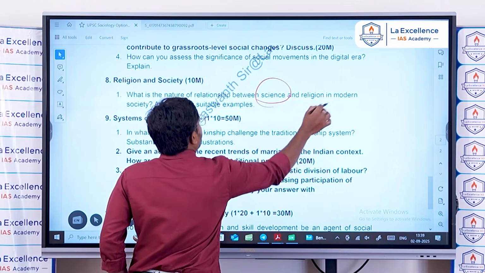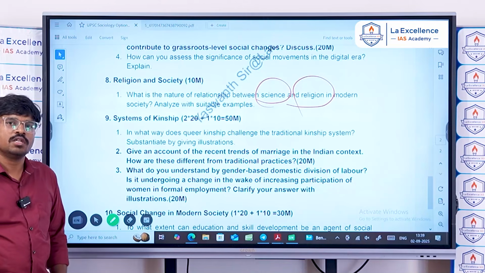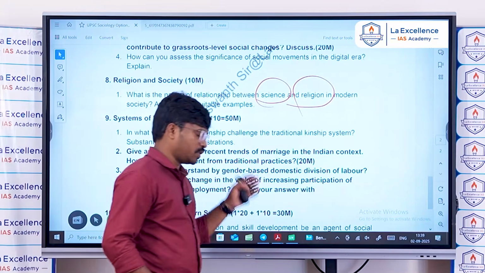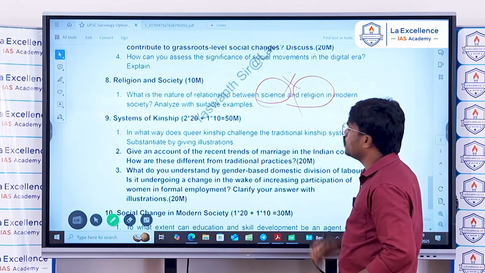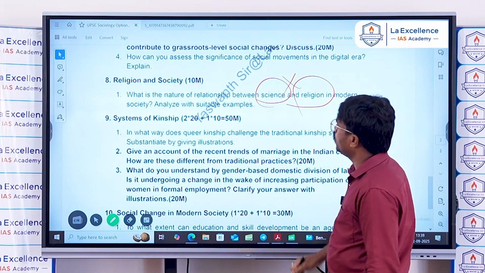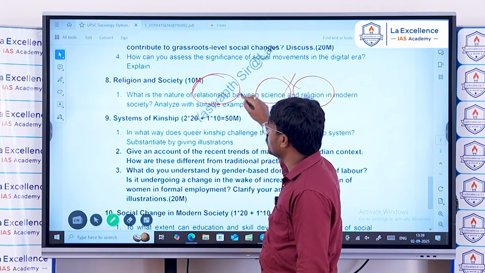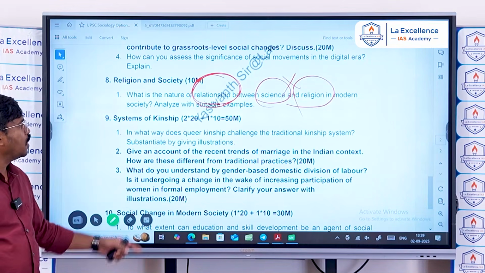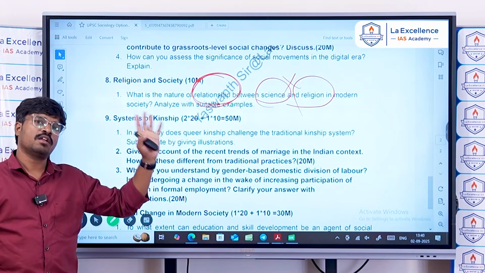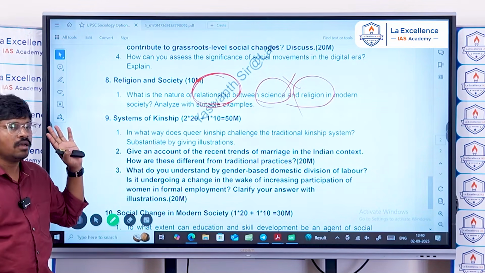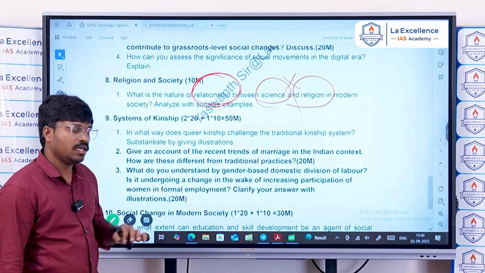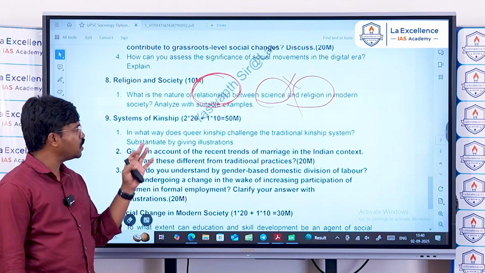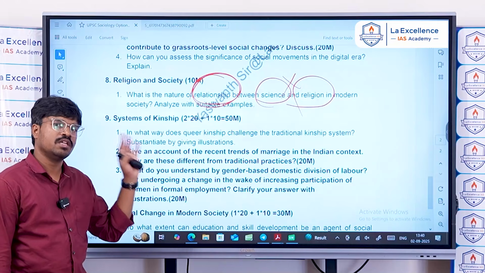Generally, we look at science and religion as two opposite ends. They are antonyms; science and religion are opposite to each other. But the nature of the relationship in modern society is that they are not actually separate or antonyms. They are complementing each other, and the coexistence of both science and religion can be seen in modern society.